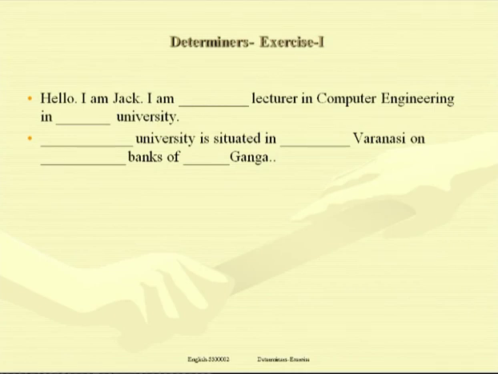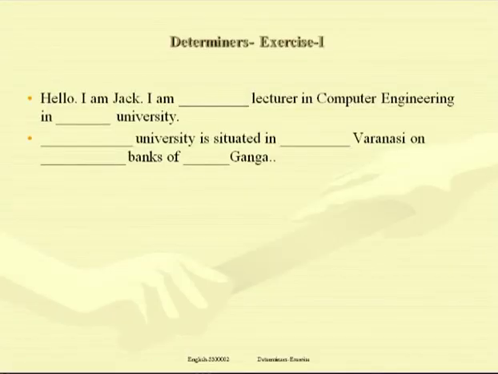Varanasi, as it is a proper noun, it is the name of a city. There is no need to put any article. So no article will be used before Varanasi. Going further, Varanasi on dash banks of Ganga. On the banks of the Ganga. Why article the before banks? Because we are specifying which banks you are talking about. We are talking about banks of Ganga, and that's why the banks of the Ganga. Why the before Ganga? Because it is the name of a river, and that's why the Ganga.